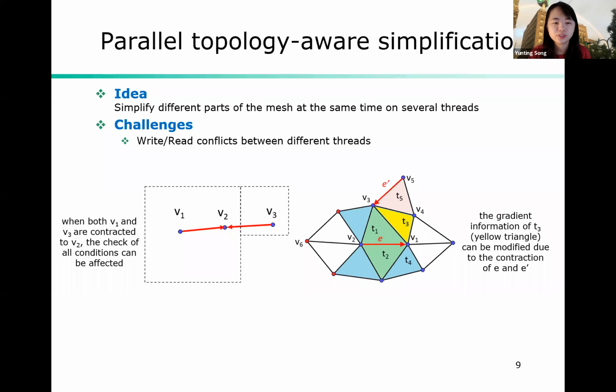For example, when two edges are adjacent to each other and being contracted at the same time, there will be a conflict during the condition check and the update, like we show in the left figure here. Even if two edges are not adjacent to each other, like we show in the right figure, the contraction of edge E and the edge E prime can still cause a conflict, since the gradient information of the yellow triangle here can be modified due to the contraction of both edges at the same time.